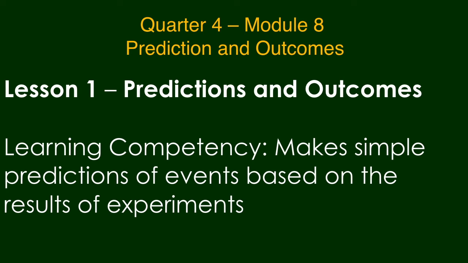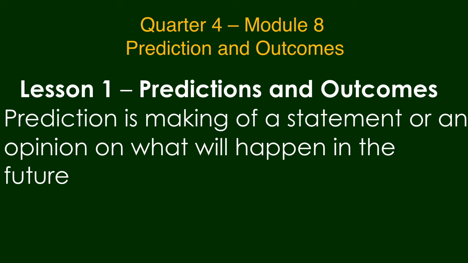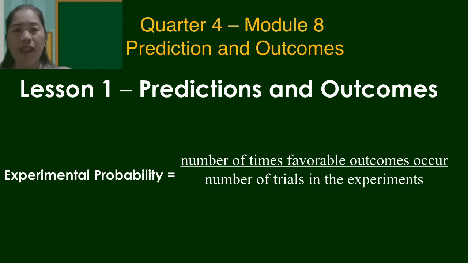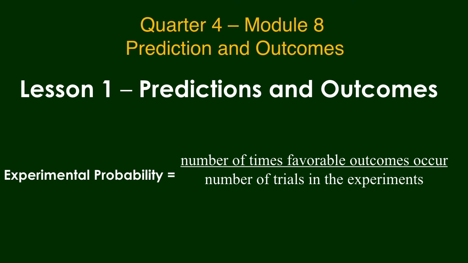In lesson 1, prediction and outcomes, you will make simple prediction of events based on the results of experiments. Prediction means making a statement or an opinion on what will happen in the future, like for example, predicting the weather for the next day. Outcomes are the result or the way that something turns out in the end. In this lesson, we will discuss how to find the probability of an event by doing an experiment, or we are going to find experimental probability.